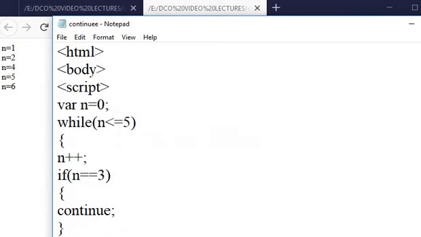Here first of all n is equal to 1. It prints 1. After that 2. It skips the 3 value and again prints 4, 5, 6.